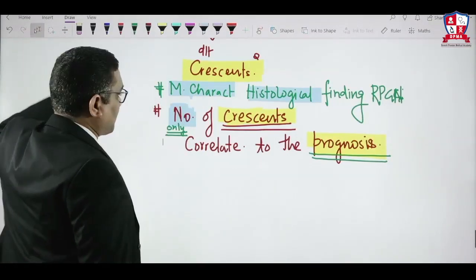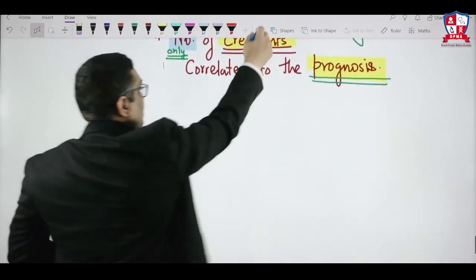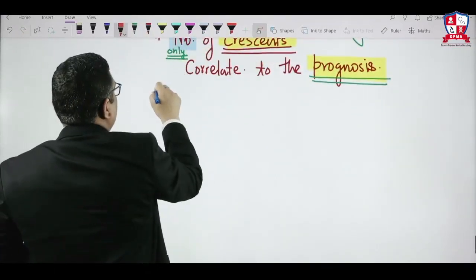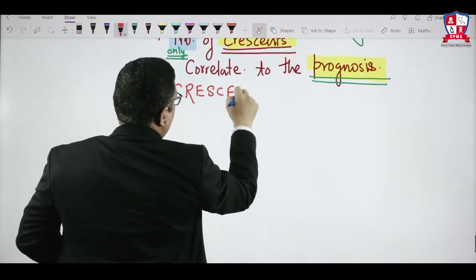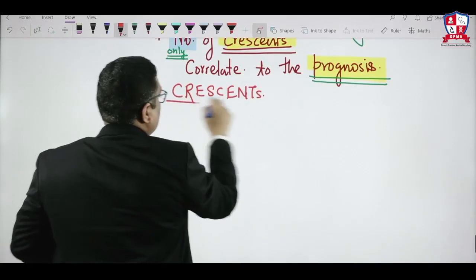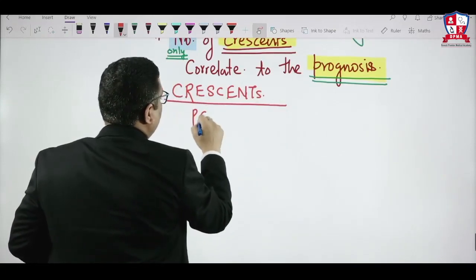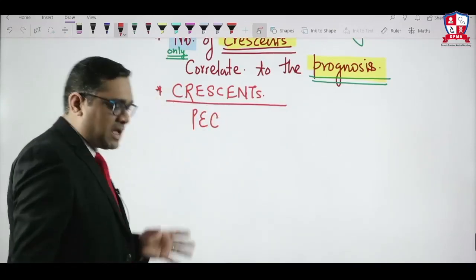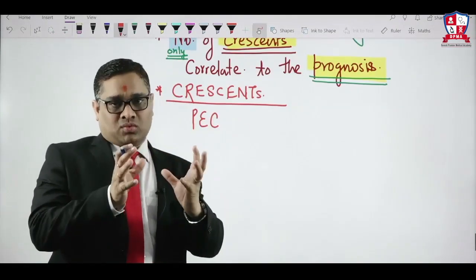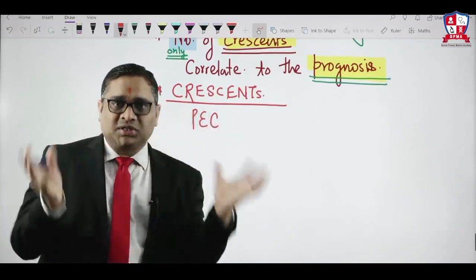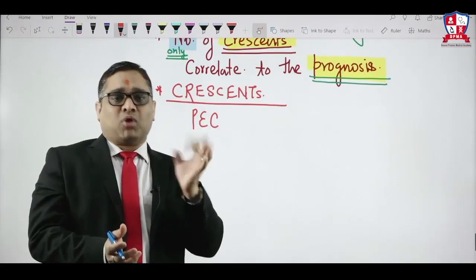Now coming to another important thing, which was a question in the All India exam recently: what are crescents made up of? The answer was, crescents are made up of parietal epithelial cells. Mind my language. First I will tell you what the crescents are, and then I will explain the pathogenesis of crescent formation. That is very important.